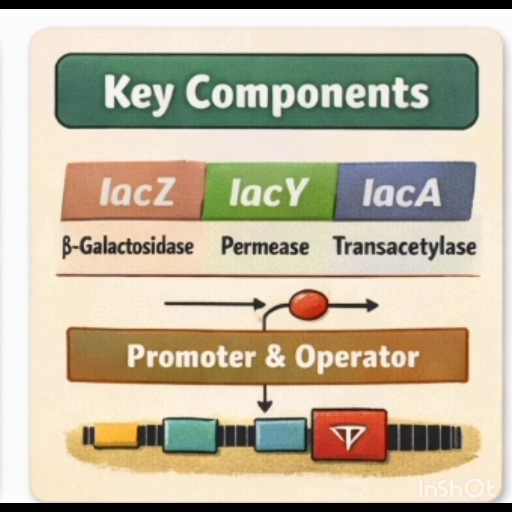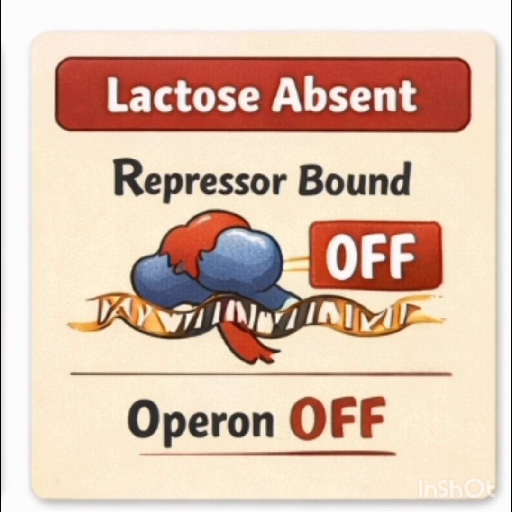So when lactose is absent, what happens? In the absence of lactose, the bacterium avoids unnecessary enzyme production. The repressor protein produced by the lacI gene binds to the operator region and blocks RNA polymerase from moving forward. As a result, transcription does not occur, enzymes are not produced, and the operon remains off, and the factory stays closed.